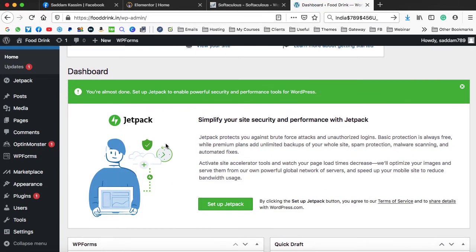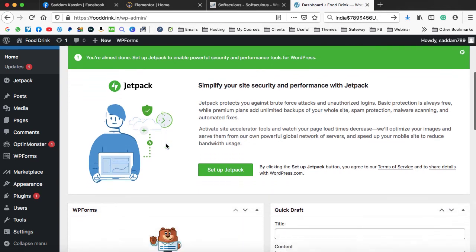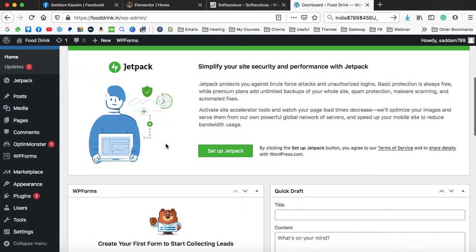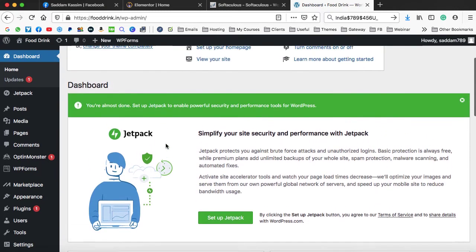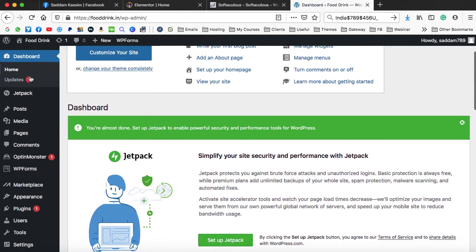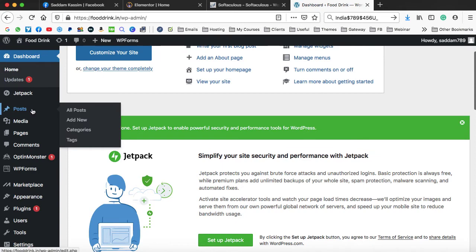So this is the WordPress dashboard from where we can manage the entire website. We can create the content onto the web pages, we can create the pages, we can create the menu, we can upload the media files on your web pages, and almost everything can be done from this area. On the left hand side, we can see so many options like post. This is used to write the articles or the blog post on your website. Media is the section where all the media files get stored.